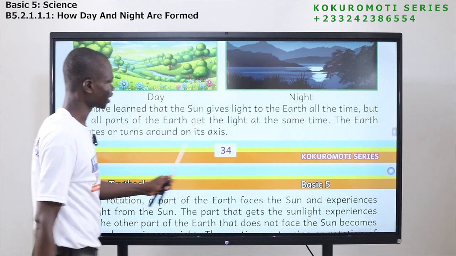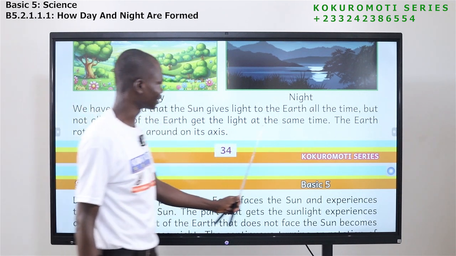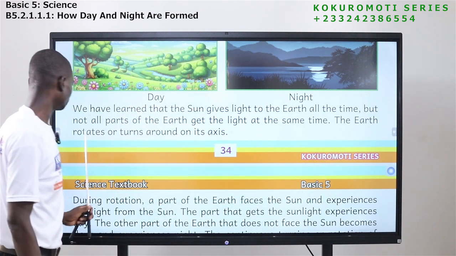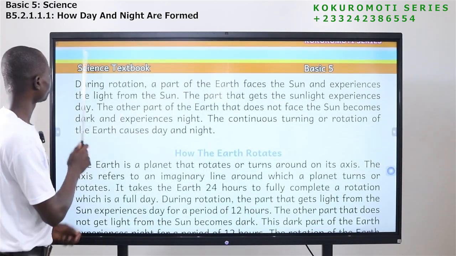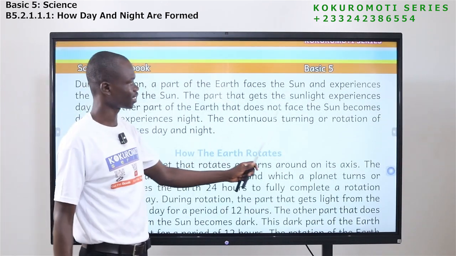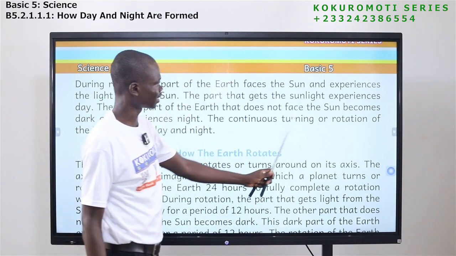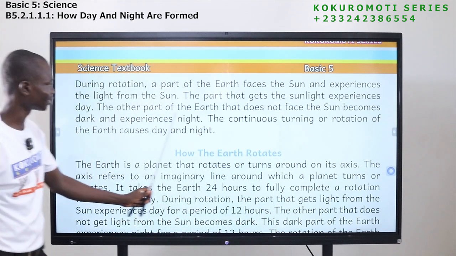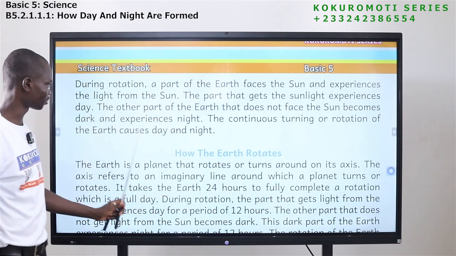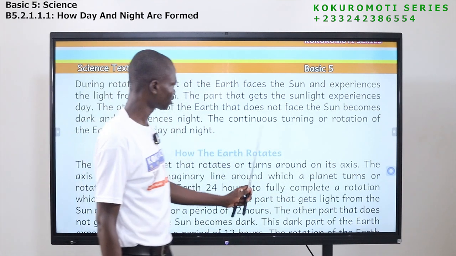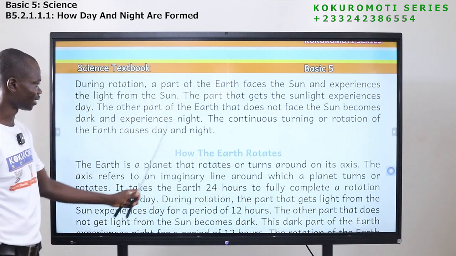We have learned that the sun gives light to the earth all the time, but not all parts of the earth get the light at the same time. The earth rotates or turns around on its axis. During rotation, a part of the earth faces the sun and experiences the light from the sun. The part that gets the sunlight experiences day. The other part of the earth that does not face the sun becomes dark and experiences what? Night. The continuous turning or rotation of the earth causes day and night.